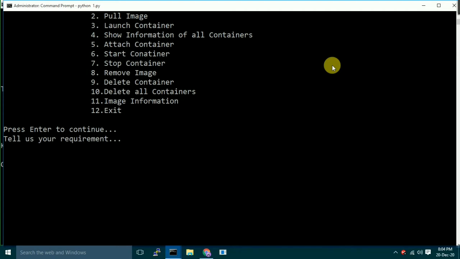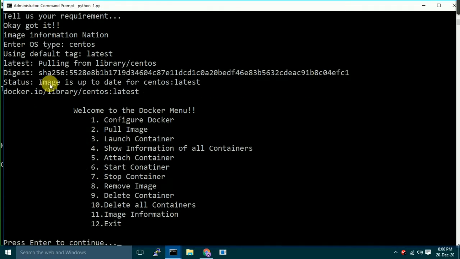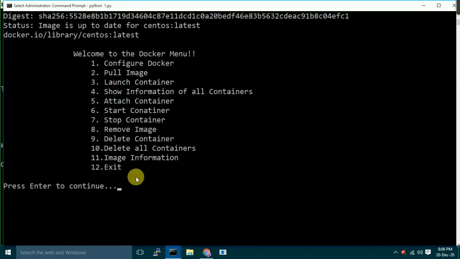Image information. Here we have OS type. Let's say CentOS. Now it's giving each and every piece of information about the CentOS image. Like here it is using the default tag latest, and this is all about image information. So here we have seen each and every service.